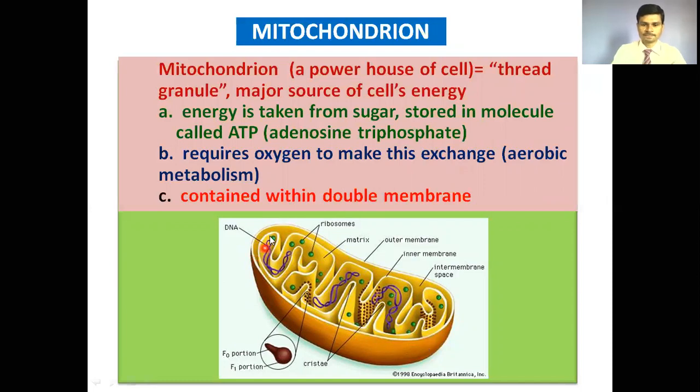If you look at the structure of the mitochondria, it also shows an outer membrane and an inner membrane. The inner membrane is slightly folded inside into peg-like structures called cristae, and on these cristae, the F1 particles are present. These F1 particles show head, stem, and base regions, and in these F1 particles, the ETS, electron transport system or electron transport chain, takes place. The liquid portion is called the matrix; ribosomes are also present in the mitochondria. Circular DNA is also present, called mitochondrial DNA.